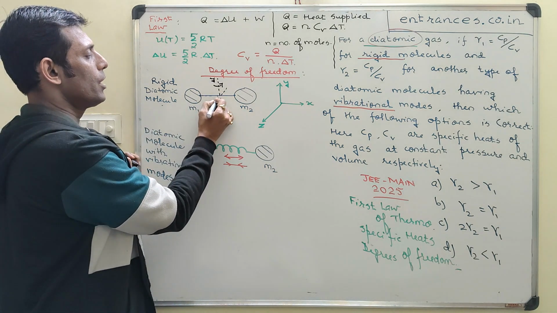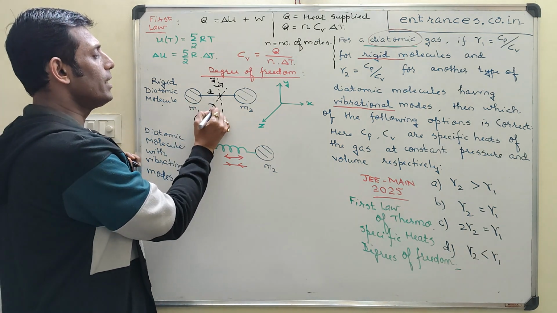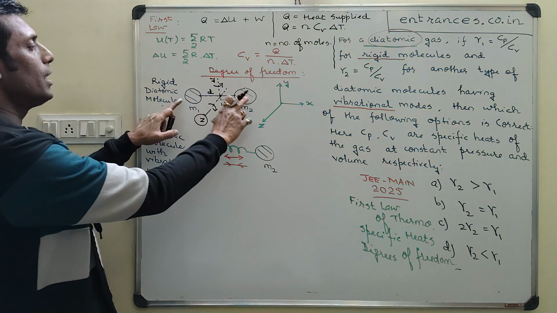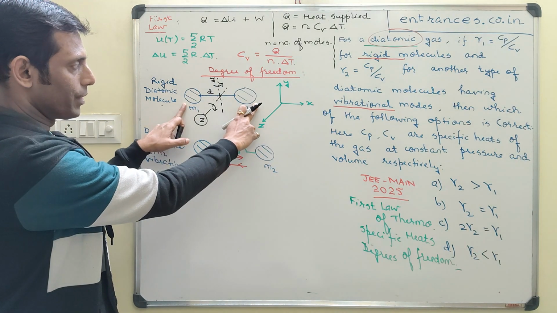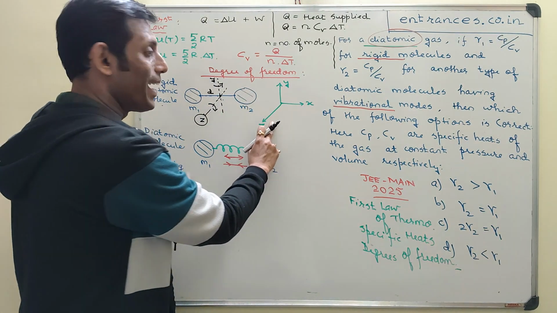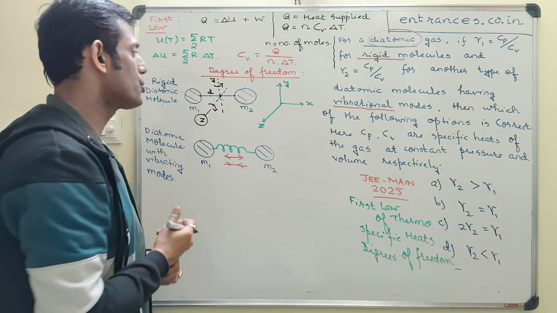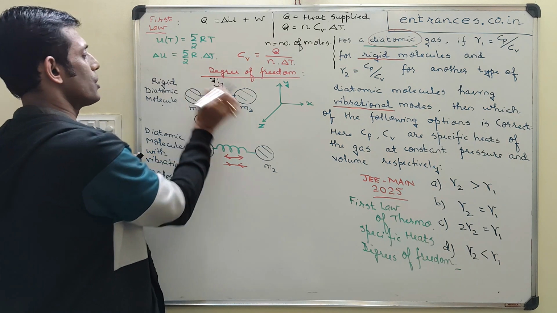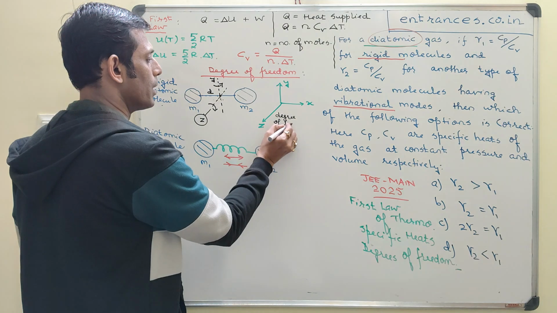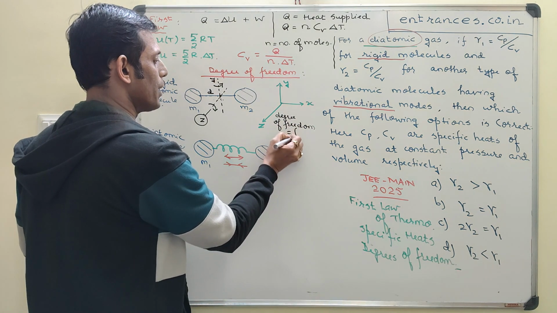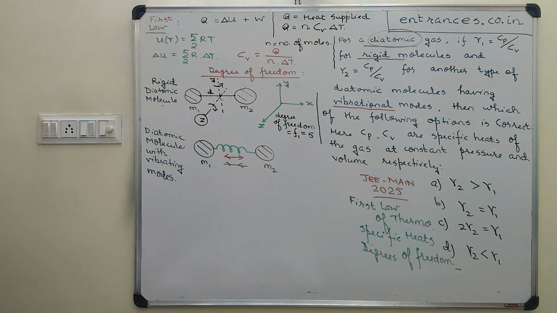Imagine this. If it rotates about the z-axis, then there is a significant amount of energy consumable because there is a large mass radius distribution. There is a significant moment of inertia involved over here. So in all, 1, 2, 3 as linear translational motions and 1 and 2 as rotational motions. Total degrees of freedom in this case is equal to 5. So I will write here degree of freedom, and let's call it F1 equal to 5 in case of a rigid diatomic molecule.